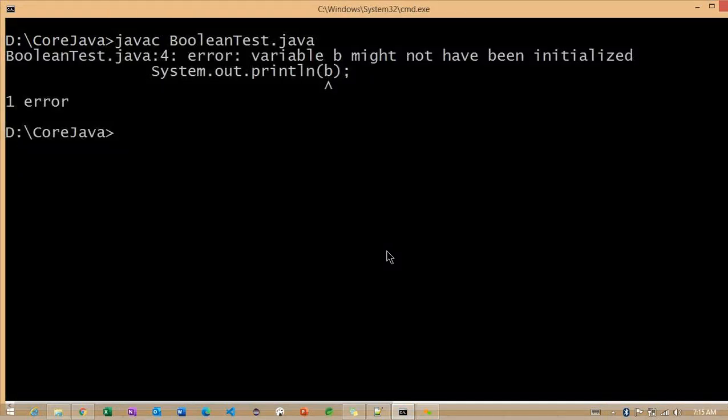Compile. Now what is happening here? You can see the variable b might not have been initialized. By seeing this particular error, what are you understanding here? Whatever boolean values we declare, we cannot use without initializing the value. Getting the point? This is important.